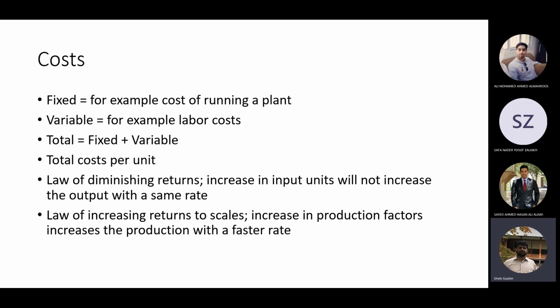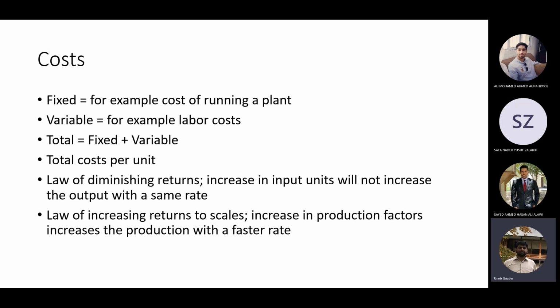Then we have the law of increasing returns to scale. What is the law of increasing returns to scale? An increase in production factors increases the production at a faster rate. For example, you buy new technology, new machinery, and that new machinery is now capable of producing 10 products in the same time in which you were producing 2 products.